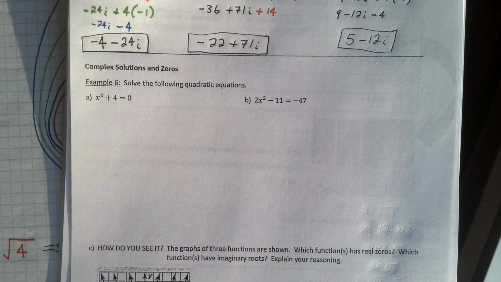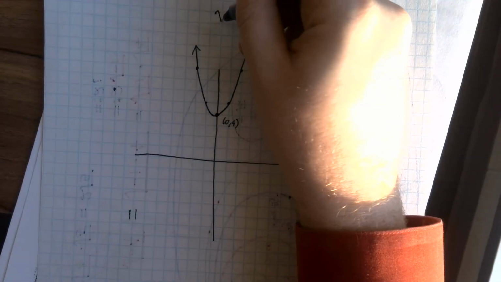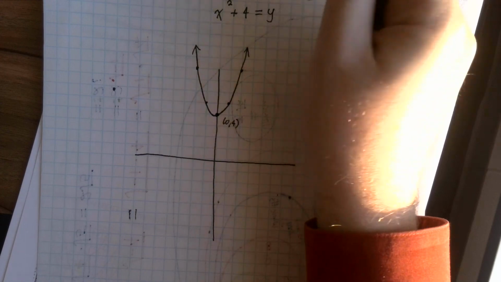So let's take a look at A here. A, we have x squared plus 4 equals 0. If I was to graph this, we would end up with something very interesting. We would end up with the following. This here is the graph of x squared plus 4 equals y.